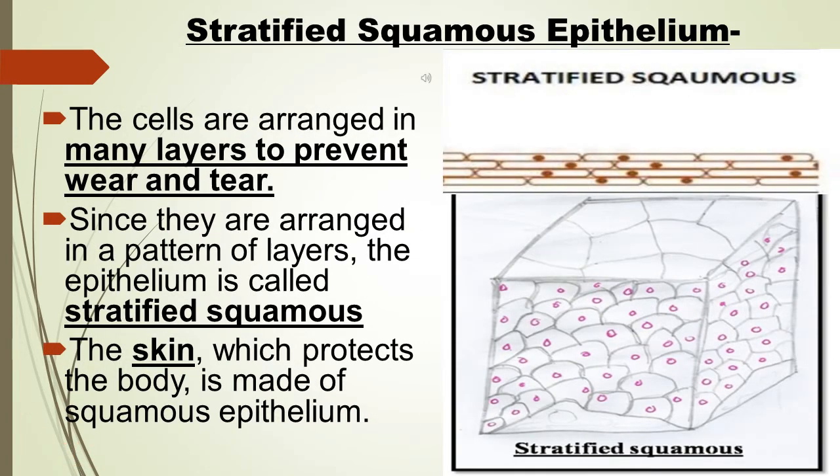The second type is stratified squamous epithelium. The meaning of stratified is many layers. So the cells are arranged in many layers to prevent wear and tear. Wear and tear means कटने और फटने से बचाता है यहाँ पर. So the best example is skin.